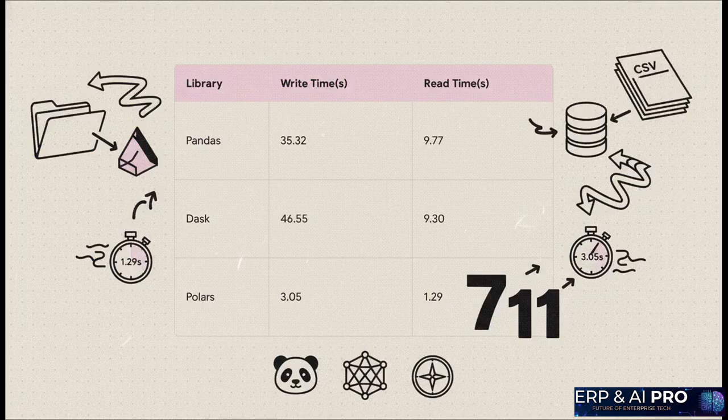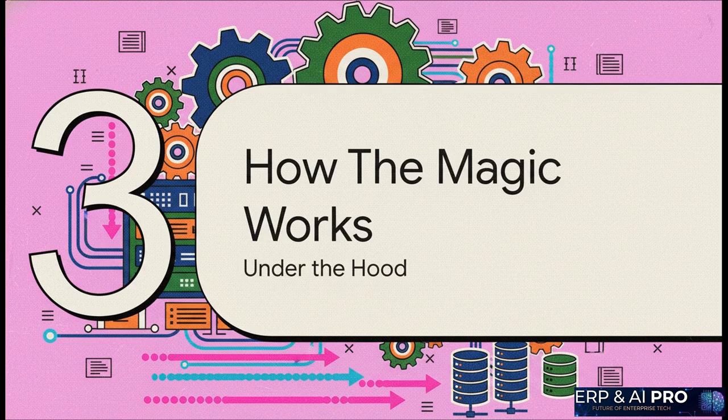And it gets even crazier when we look at writing the data back out. Polars, 3 seconds. Pandas, 35 seconds. That is just a world of difference. Dask is a bit slower because it has to manage all its moving parts. So let's break it down. Polars is roughly 7 times faster at reading and more than 11 times faster at writing. That's huge. Okay, so numbers like that, they don't just happen by magic. There's some serious engineering going on here. It's not just that Polars is written in a fast language.